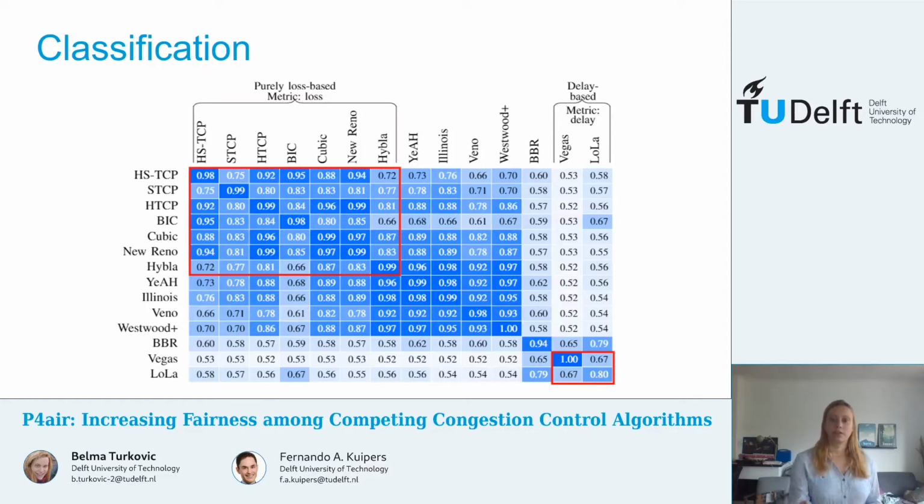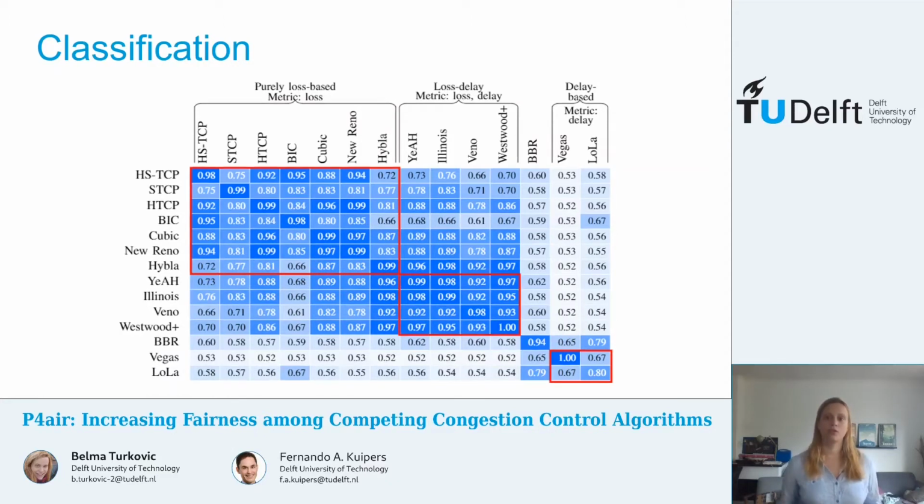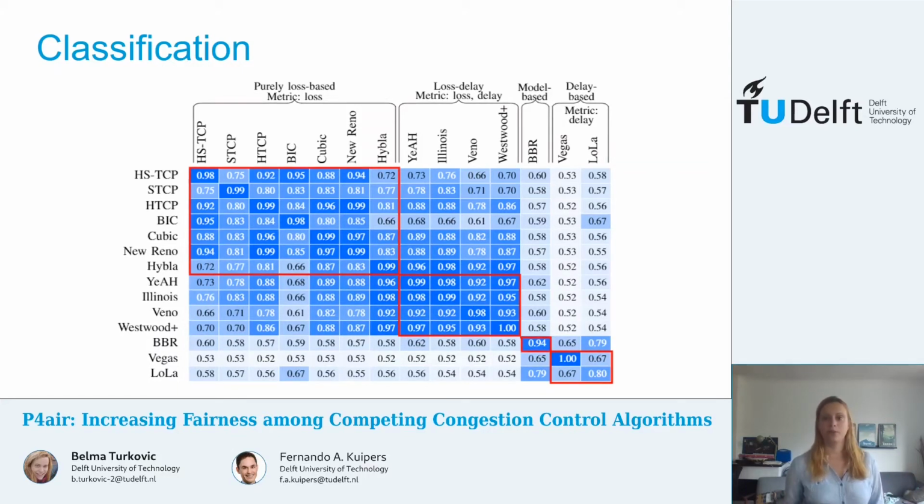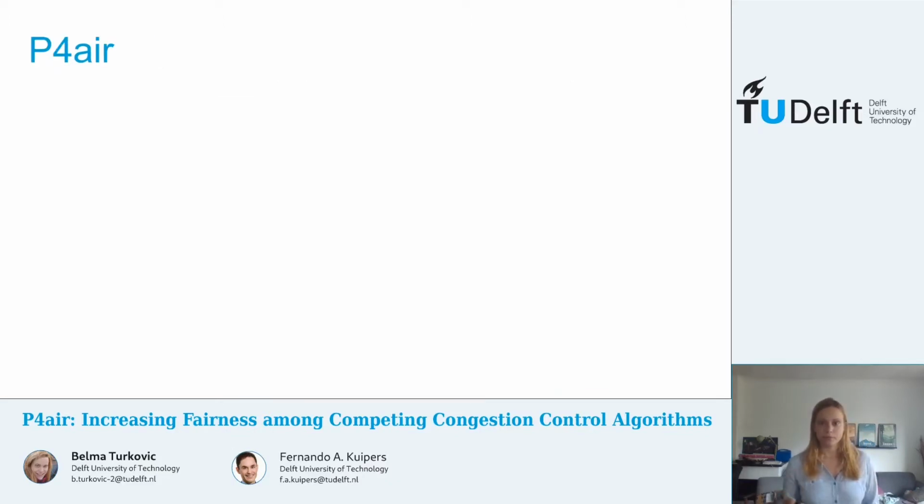Next, we have algorithms that are somewhere in between these, that use a combination of these two metrics in some way, and we call them here loss-delay algorithms. And finally, we have algorithms that don't use the standard additive increase, multiplicative decrease algorithm. Instead, they try to build a model of the network.